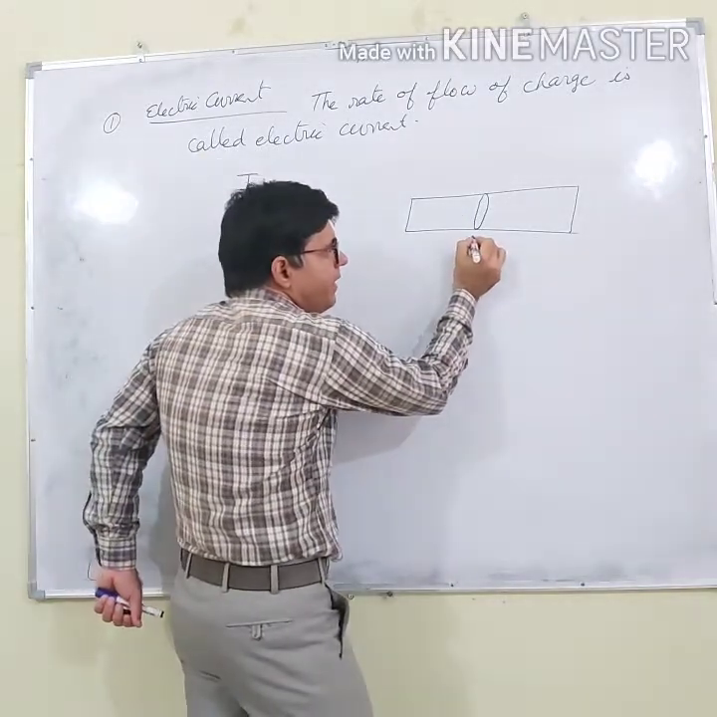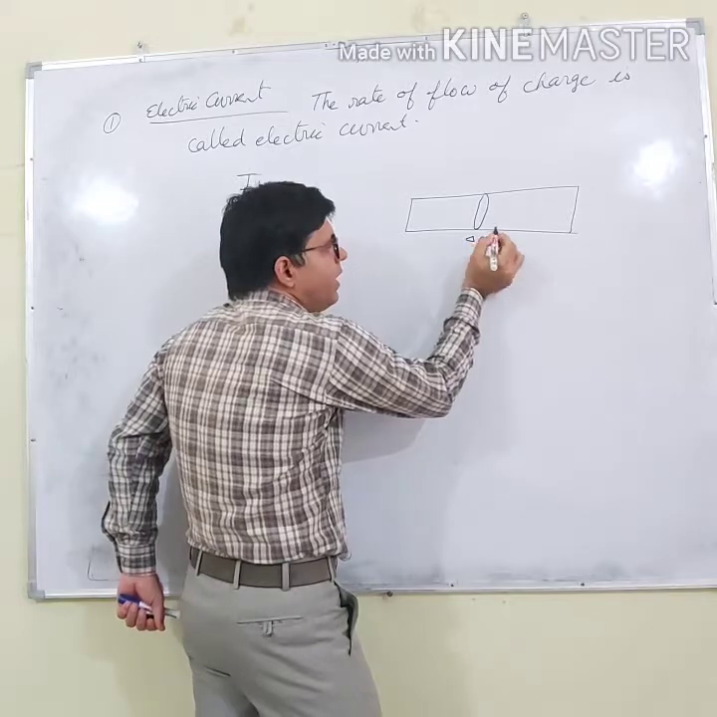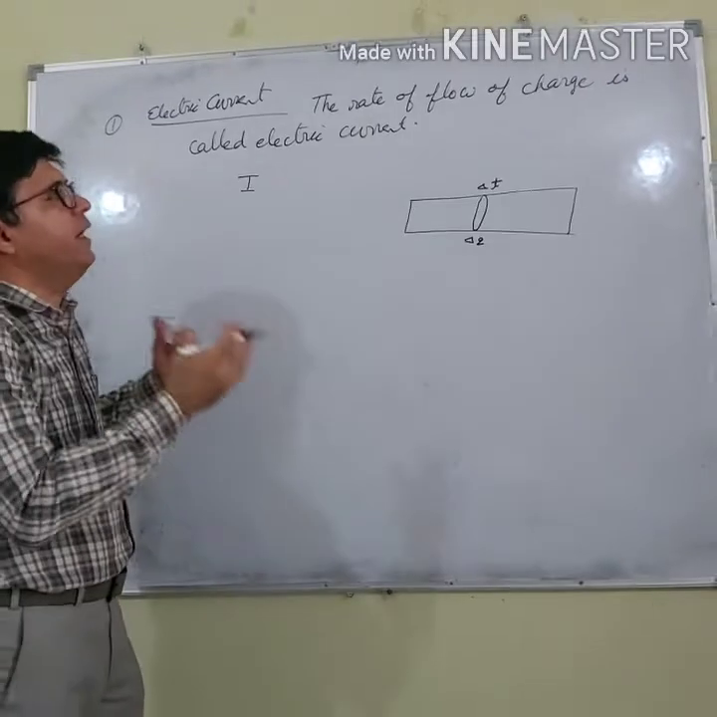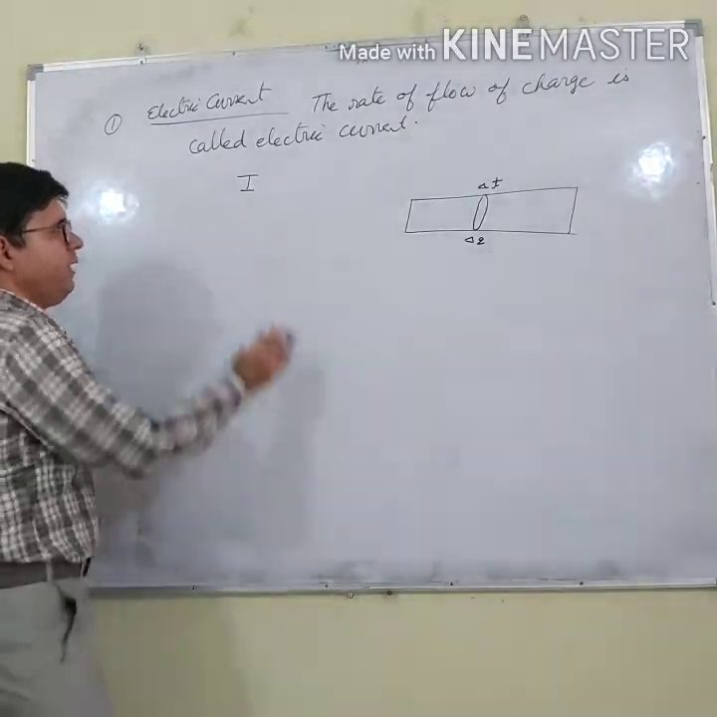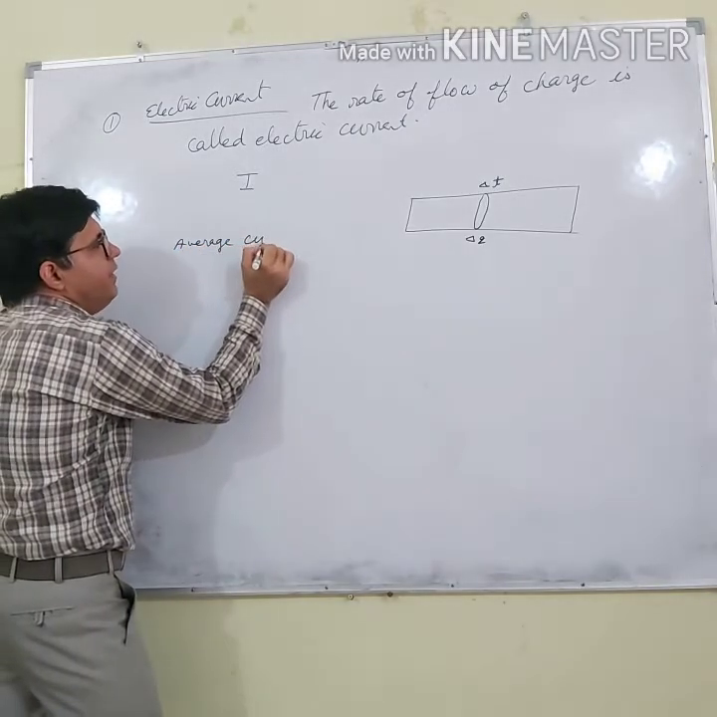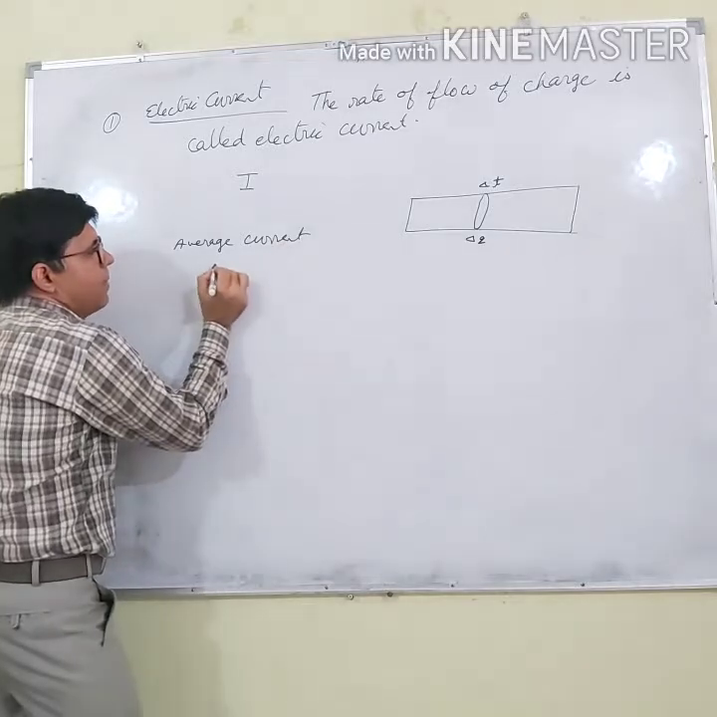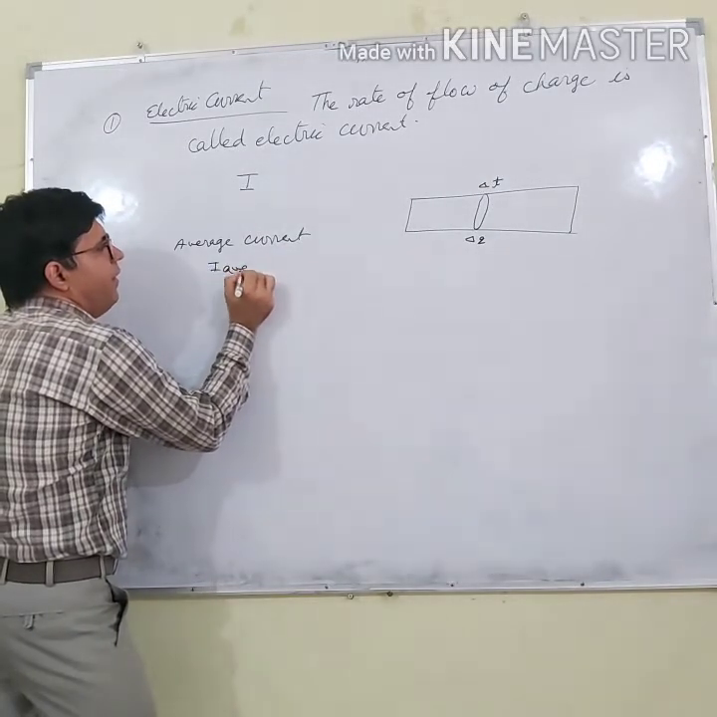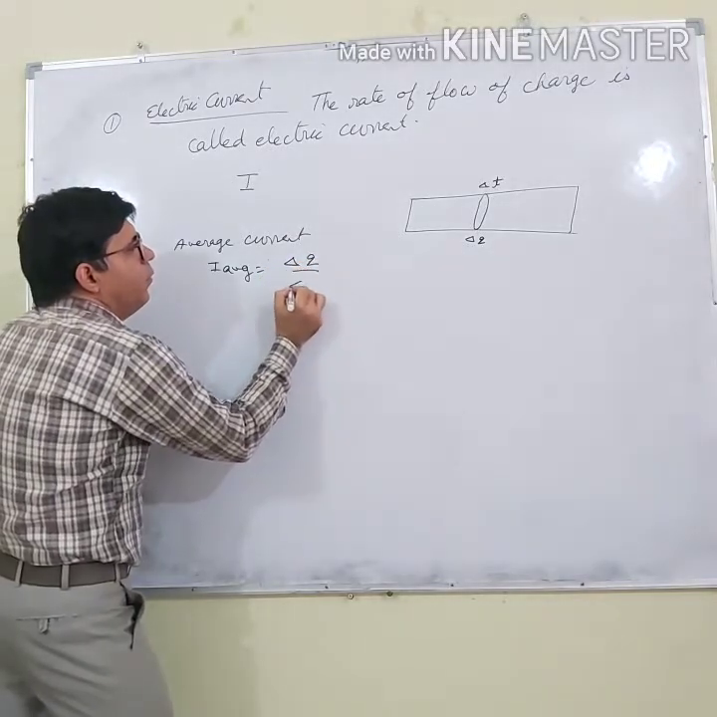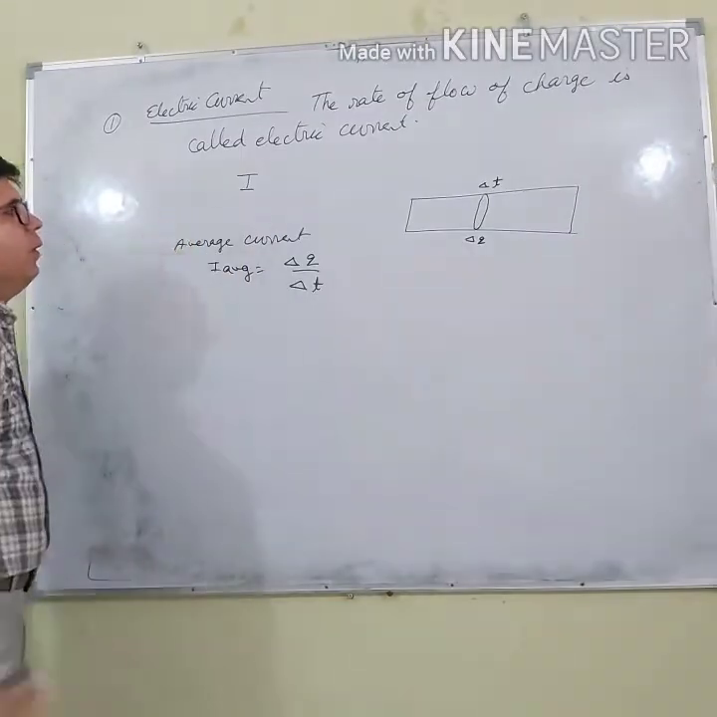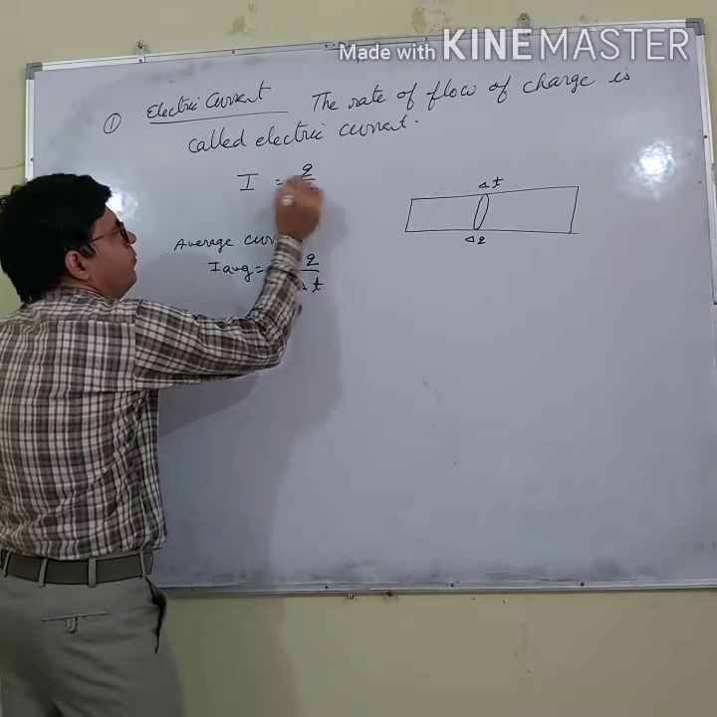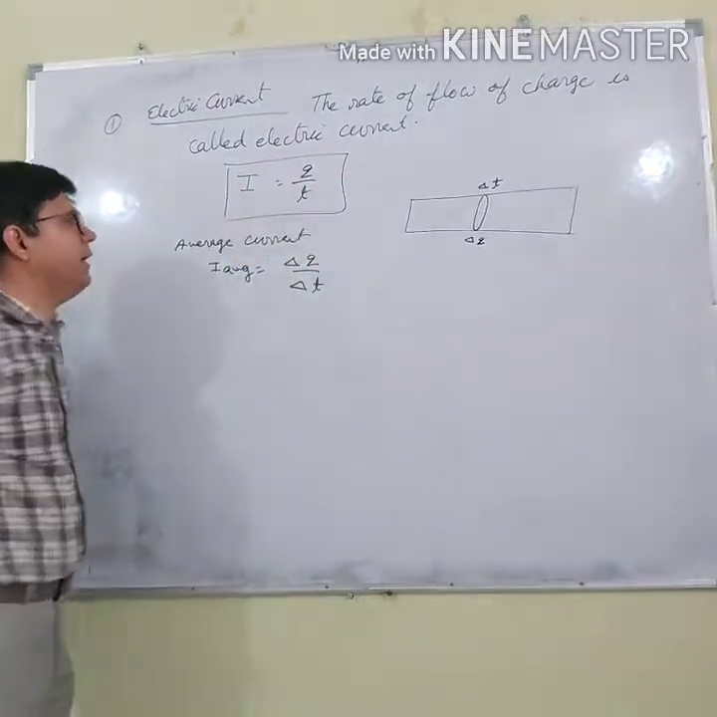Now let us say delta Q charge passes this cross section in delta T time. Then the average current, I average, equals delta Q by delta T. Here I am saying rate of flow of charge, so I can say charge upon time. This is the electric current.